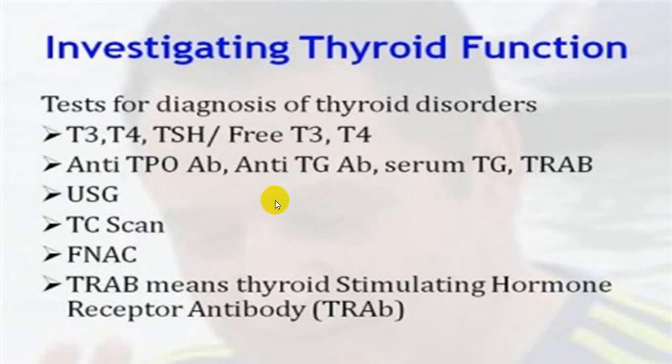In a person with thyrotoxicosis, you will have a free T3 and T4 being elevated and TSH will be markedly low. In a case of Graves' disease, TPO antibody will be positive, but the strongly stimulating antibody, TRAb, we call thyroid receptor stimulating antibody, will be strongly positive. You will even have an elevated level of thyroglobulin antibody.